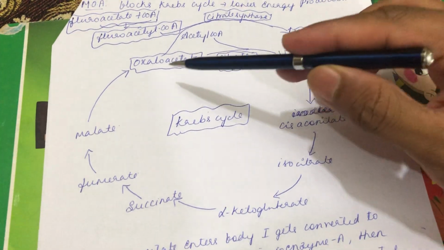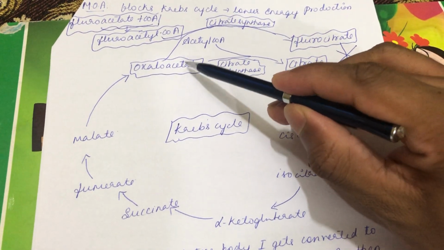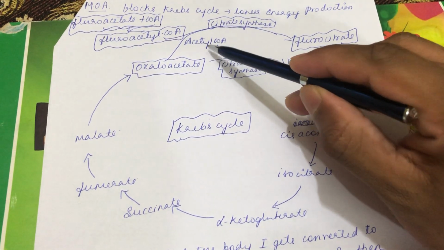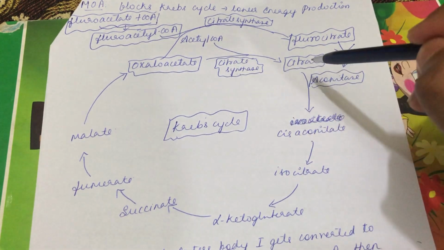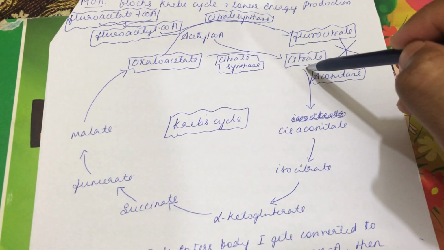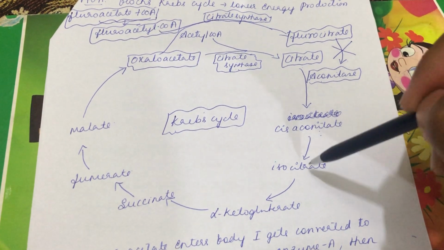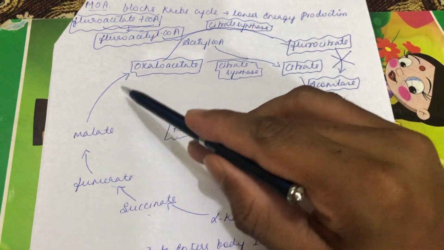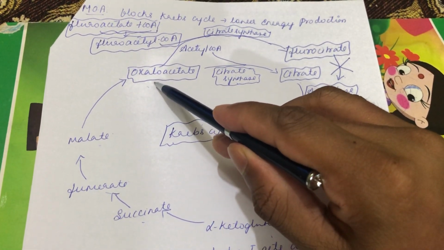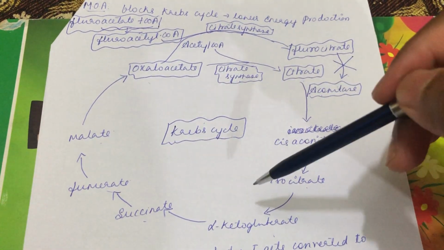The normal Krebs cycle will go like this. Oxaloacetate combines with acetyl-CoA, catalyzed by the enzyme citrate synthase, to form citrate. Citrate, with the help of aconitase enzyme, gets converted into cis-aconitate, then isocitrate, alpha-ketoglutarate, succinate, fumarate, malate. Again there will be regeneration of oxaloacetate. So through this cycle there will be production of ATP.